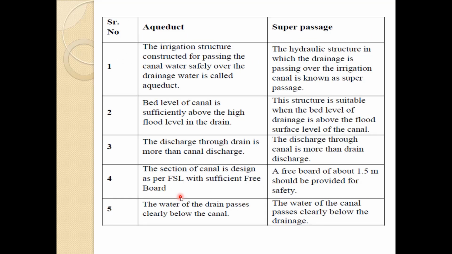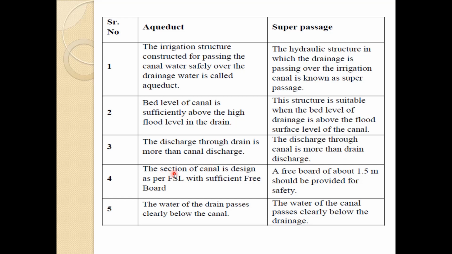Now, what are the differences between aqueduct and super passage? The irrigation structure constructed for passing the canal safely over the drainage is called an aqueduct. The hydraulic structure in which the drainage is passing over the irrigation canal is known as a super passage. In an aqueduct, the bed level of the canal is sufficiently above the HFL in the drain. The super passage structure is suitable when the bed level of the drainage is above the flood surface level of the canal. In an aqueduct, the discharge through drains is more than the discharge through the canal. In a super passage, the discharge through the canal is more than the discharge through the drain.